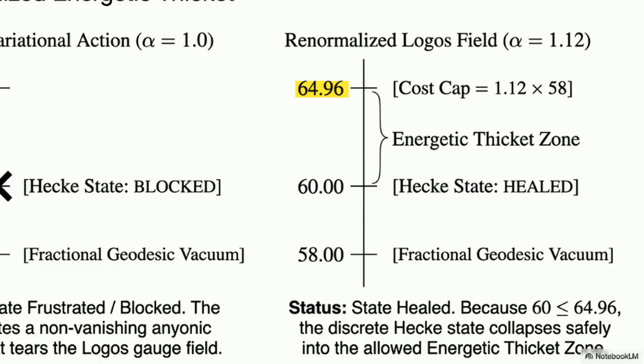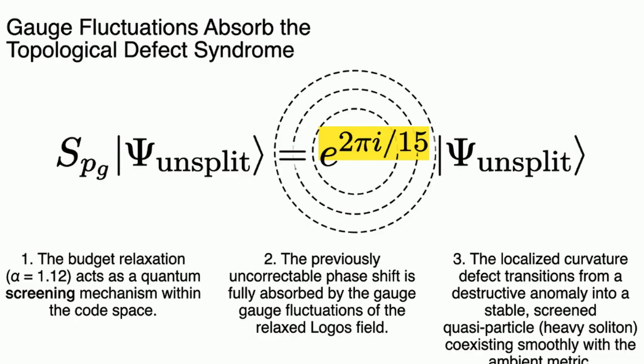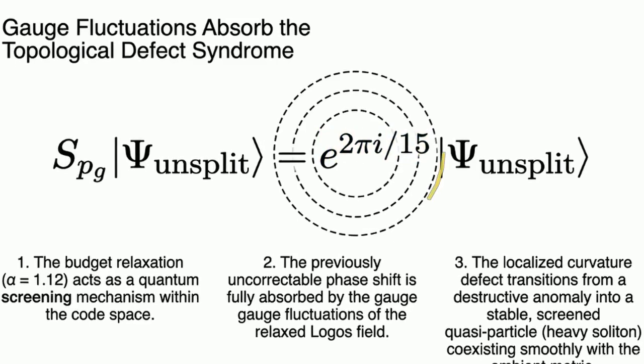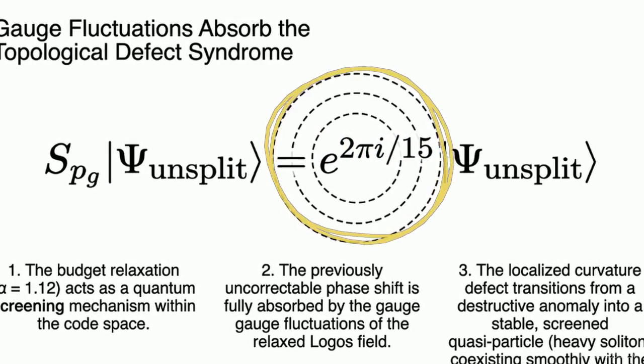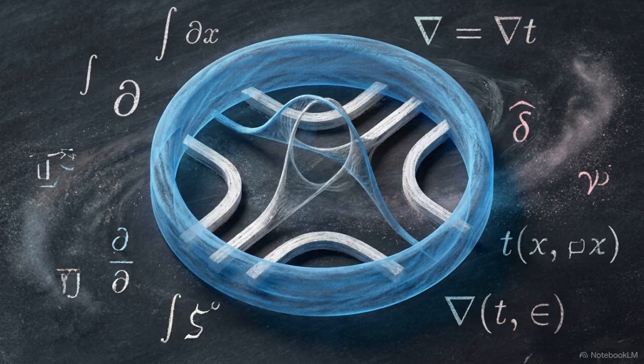Under this renormalization, our energy cap expands to 64.96. As shown in the right column, the 60-unit discrete state now falls below the ceiling, allowing the unsplittable path to exist within the energetic thicket. The expanded geometry provides the slack necessary to absorb the destructive phase shift. These gauge fluctuations act as a screening mechanism that stabilizes the localized defect. Expanding the permissible energy capacity transforms a destructive anomaly into a stable macrostate.